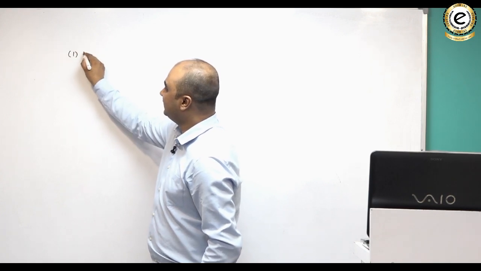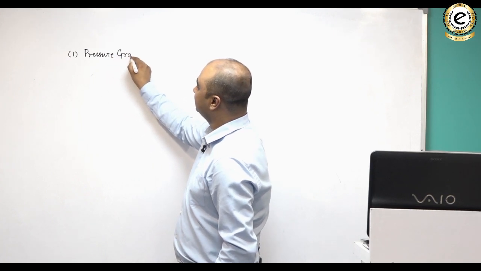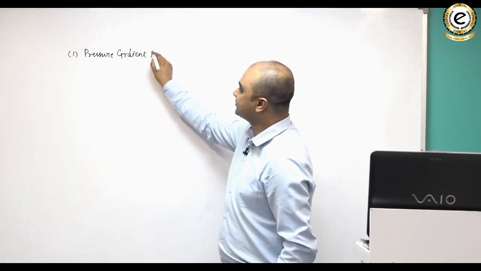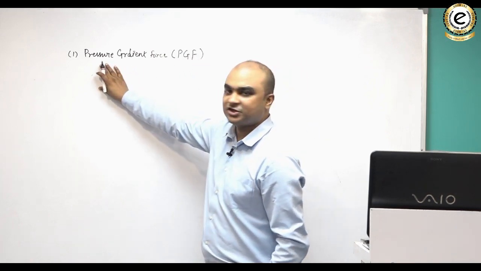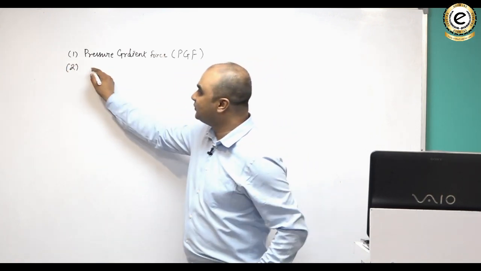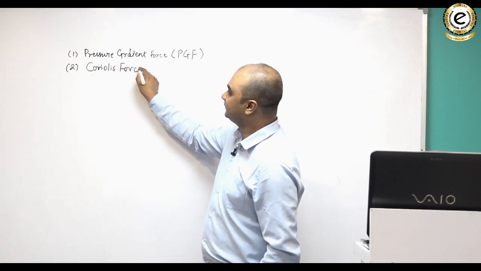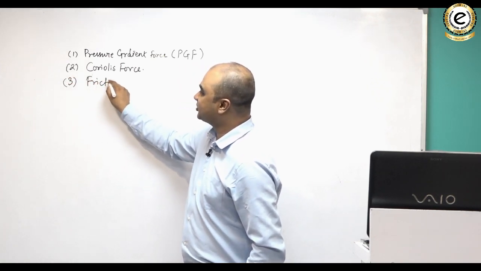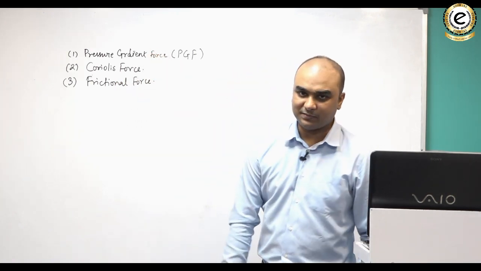The first one is the pressure gradient force, also known as the PGF. The second one is an interesting force, and it is known as the Coriolis force. The third one is known as the frictional force. Let us try to understand these three forces one by one.